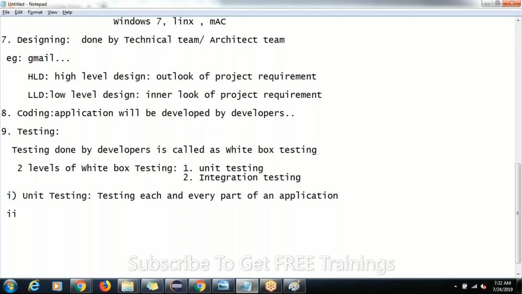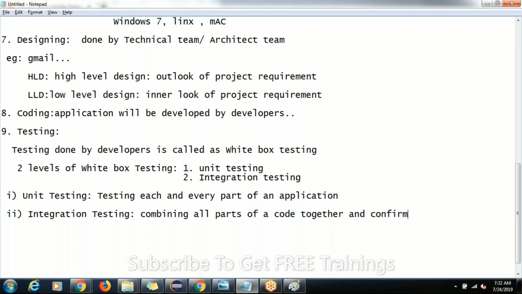And then what is integration testing? Simple thing: combining all parts of a code together, testing together, and confirming whether everything is interconnected properly or not.